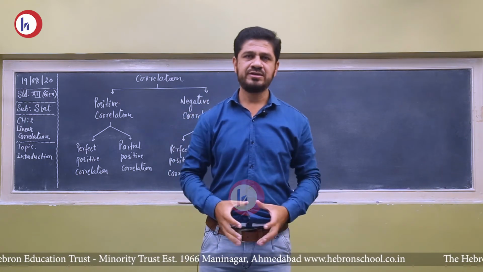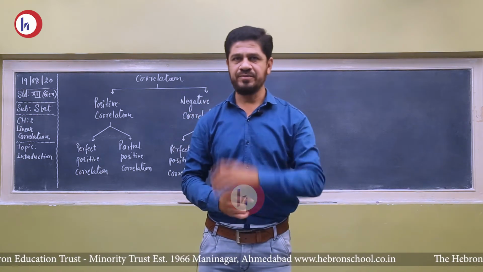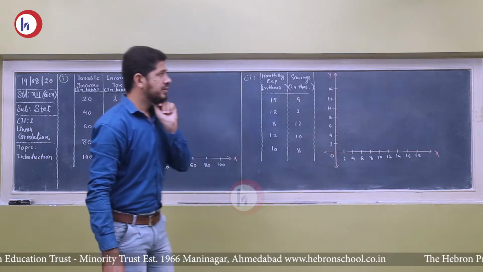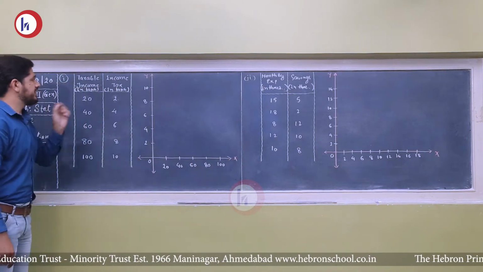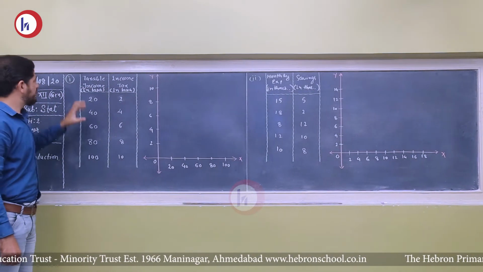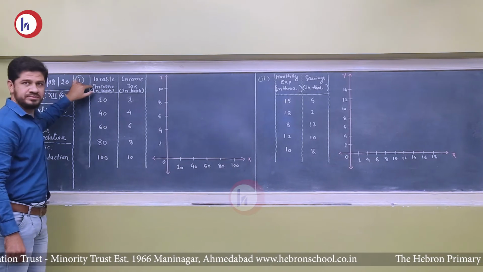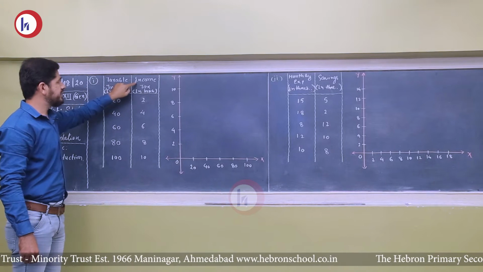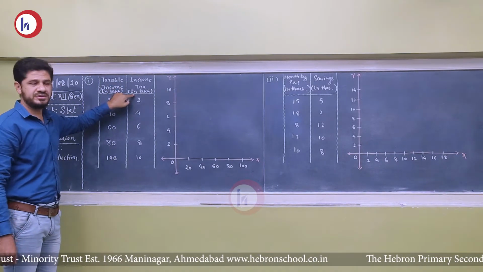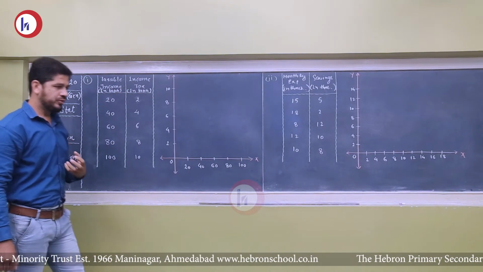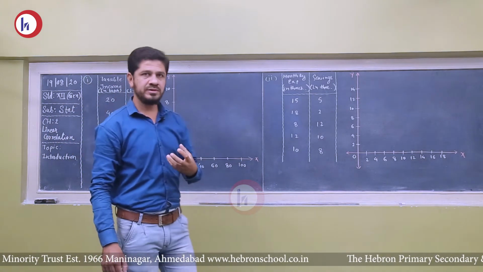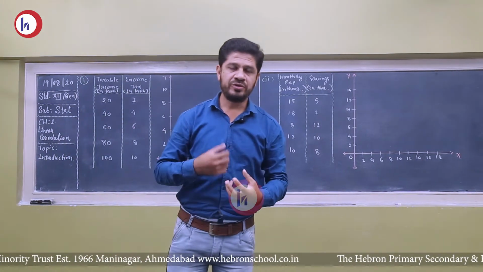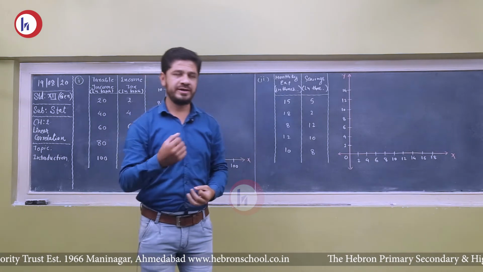Now what is all this? Let's understand with the help of a diagram. So here is an example. A table shows the taxable income after deduction in lakhs and income tax also in lakhs. Friends, we know that the taxable income and income tax are directly related.